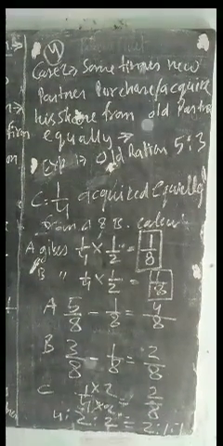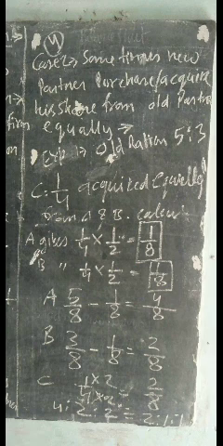Now I am discussing case number 2. Sometimes the new partner purchases his share from the old partners in a particular ratio. In such a case, the new profit sharing ratio of the old partner will be calculated after deducting the sacrifice made by a partner from his existing share of profit.